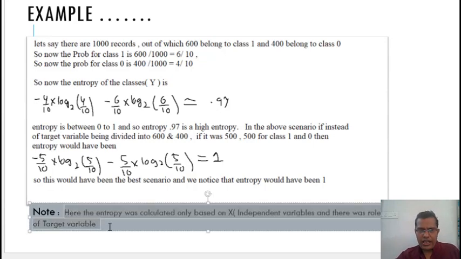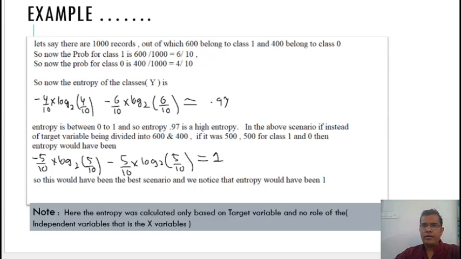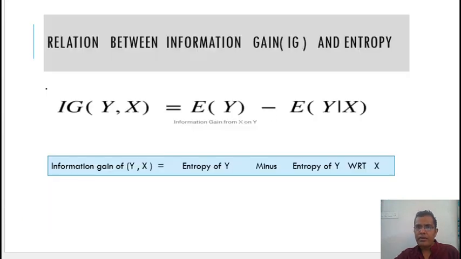So at the end I have written a note, and if we read the note, I'm saying that over here the entropy was calculated only based upon the target variable, and there was no role of the independent variable, that is your x variable. So you have one target variable, and as of now I have calculated entropy only using the target variable. There was no role of my x variable. Now let's combine our x variable also. So 0.97 is the value of entropy of y, and there was no role of your entropy of y by x. Now I will calculate the entropy of y by x, and then we will put it back in the same formula.